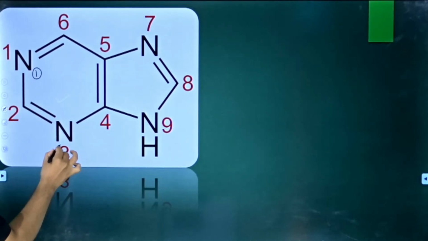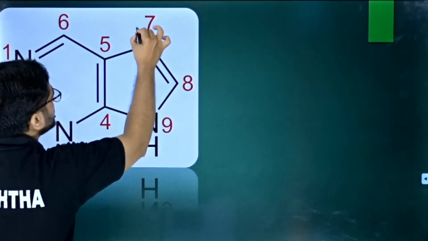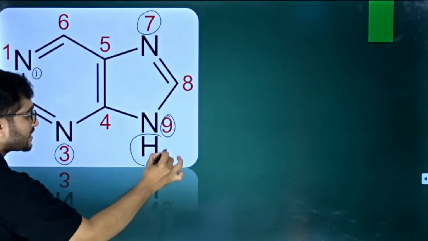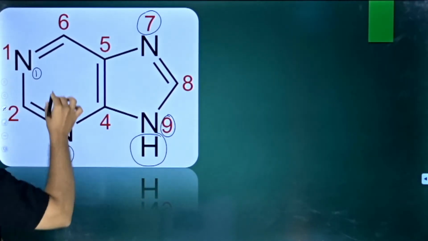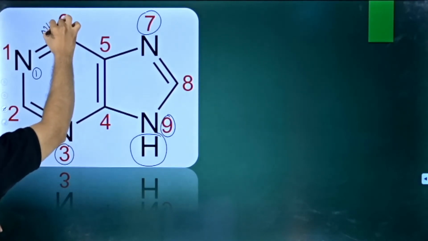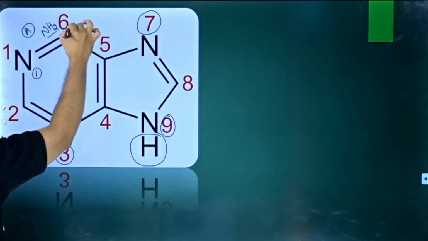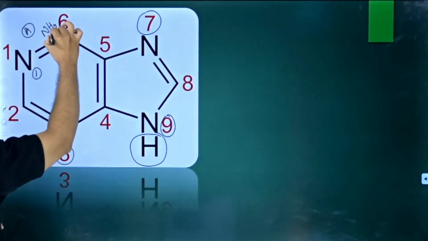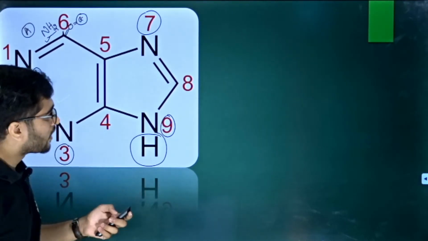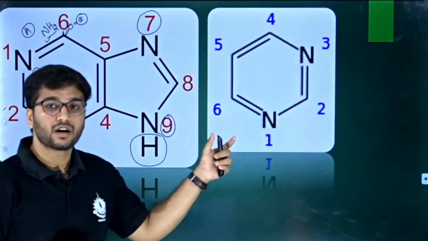This is the first, this is the third, this is the seventh and ninth. But the hydrogen with 9 is very important. Why? We will discuss later on. At the sixth place, if we have an amino group, then it is adenine. If we have a ketone instead of amino, then we have the guanine. Clear? The other one is the pyrimidine.